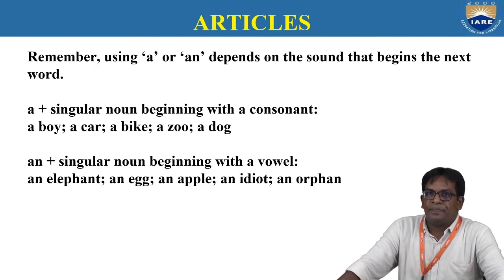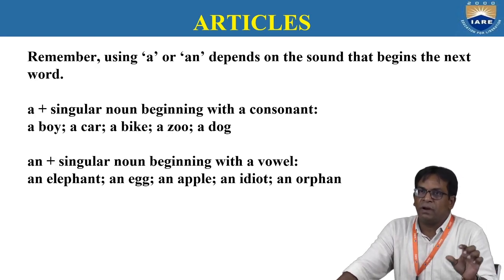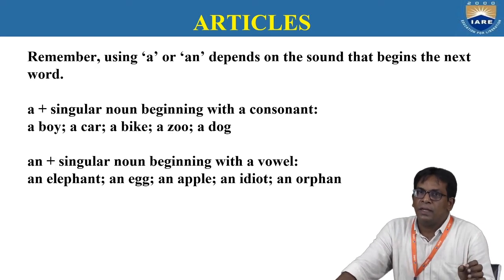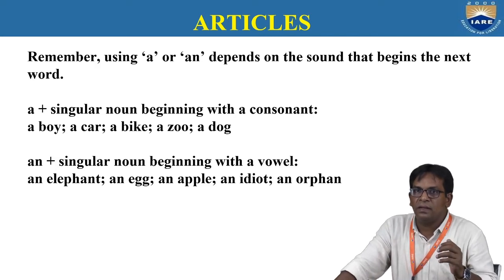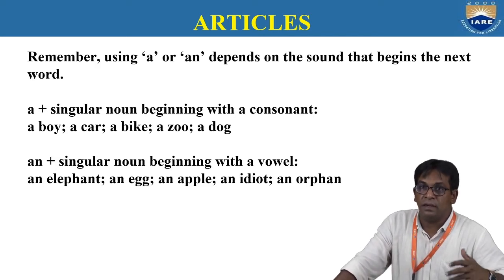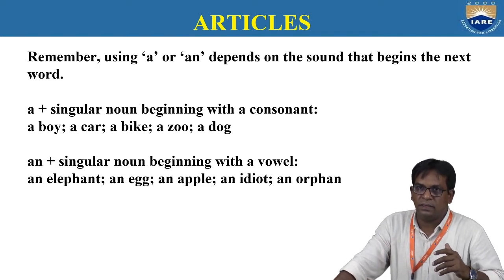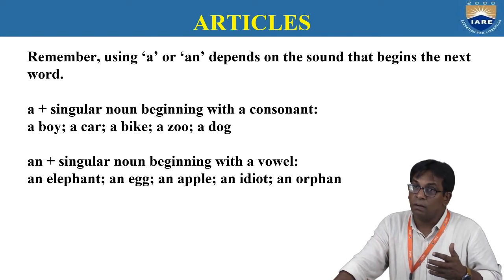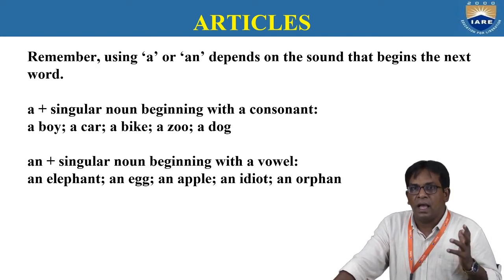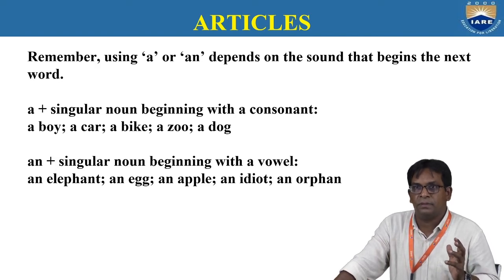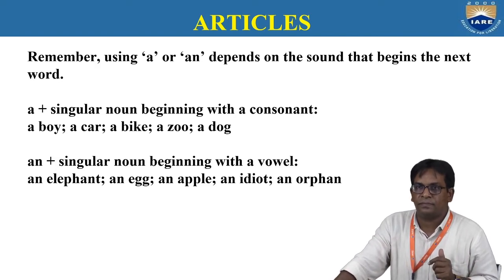Now, an. An is used before a singular noun beginning with a vowel sound. If a word begins with a consonant sound, we use a. If a word begins with a vowel sound: elephant, egg, apple, idiot, often. These are all vowel sounds. So, an elephant, an egg, an apple, an idiot, an often.